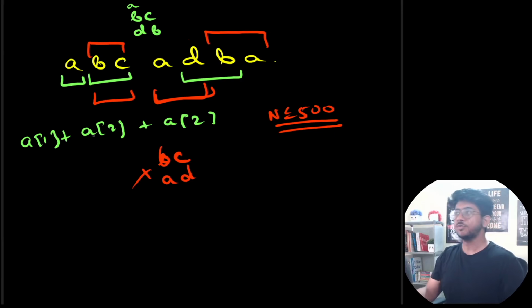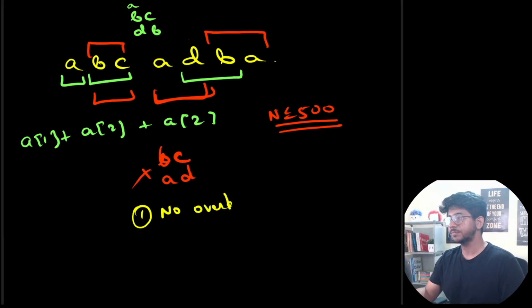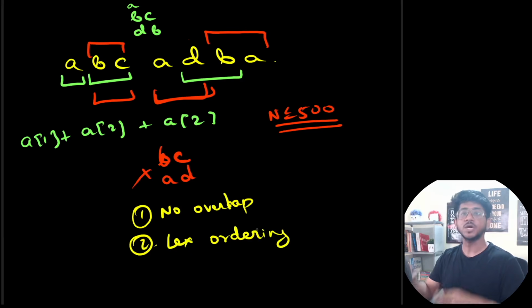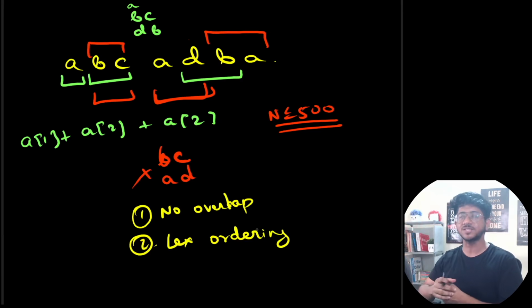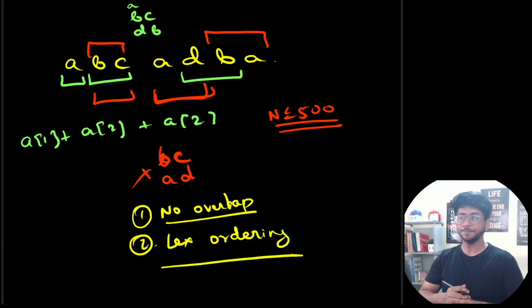So what we can think about is how do you handle the two conditions given to you? Number one, no overlap. Number two, what do you do with lexicographical ordering? These are two constraints that need to be handled in the sequence of substrings that we are forming: no overlap between them in the ranges, and lexicographical ordering. You need to have practiced some similar DP problem before to get an intuition. But how do you handle no overlap?